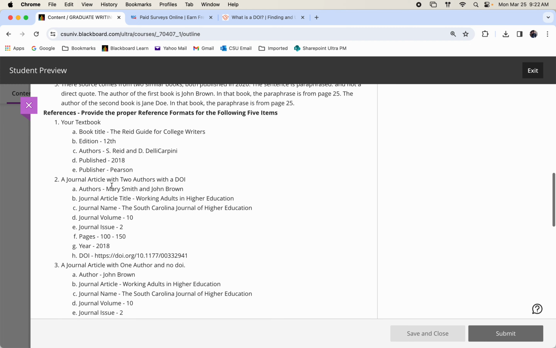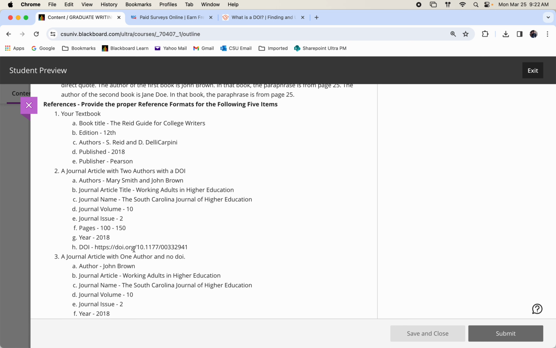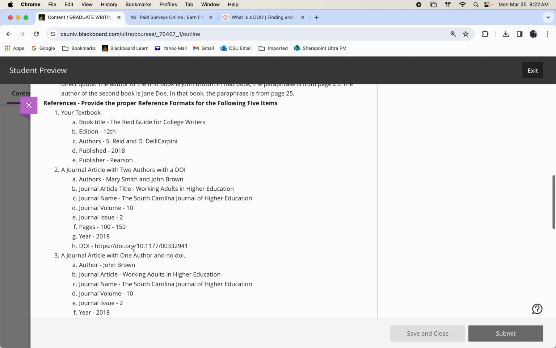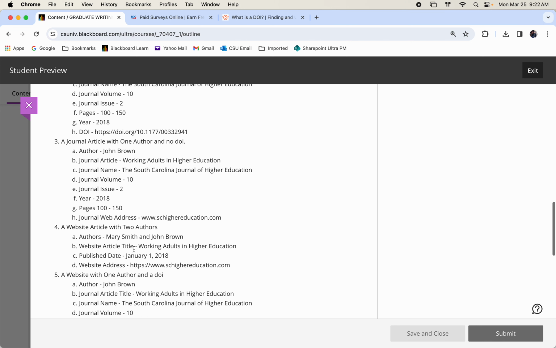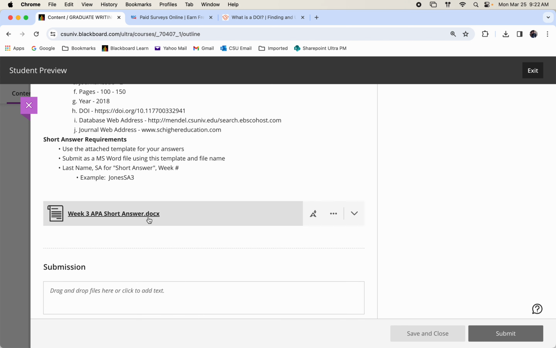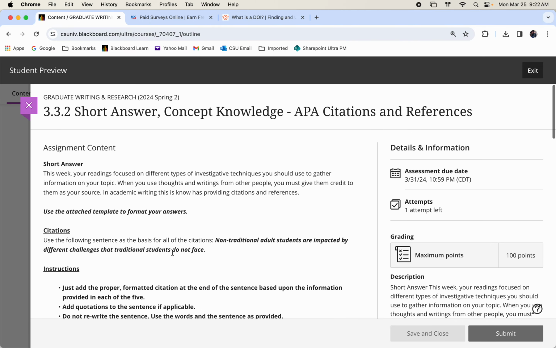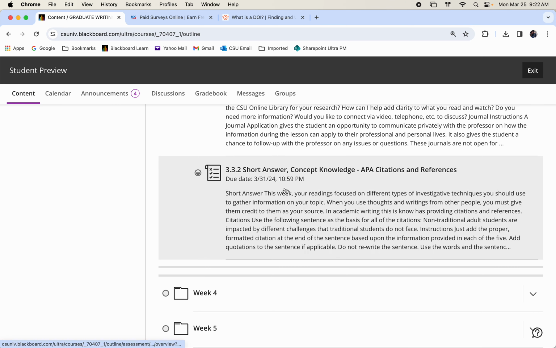And so when you're finished with this, you're going to have 5 different references that are formatted like you would on the reference page based upon the information that you've seen. And you can make sure that you use this short answer template, okay? So again, the same thing on the references. If you have any questions about that, make sure that you reach out and talk to me about it, okay?